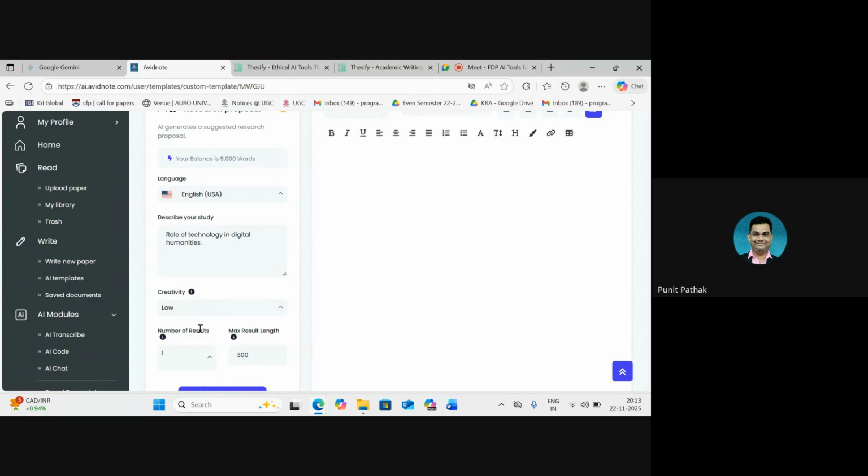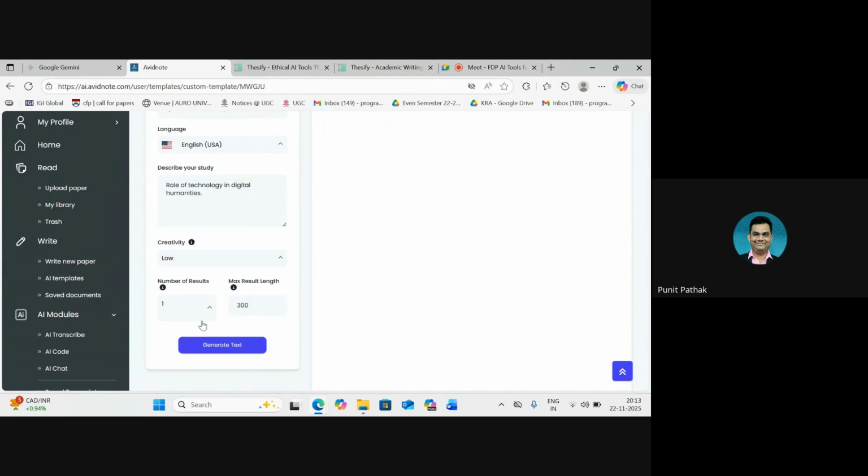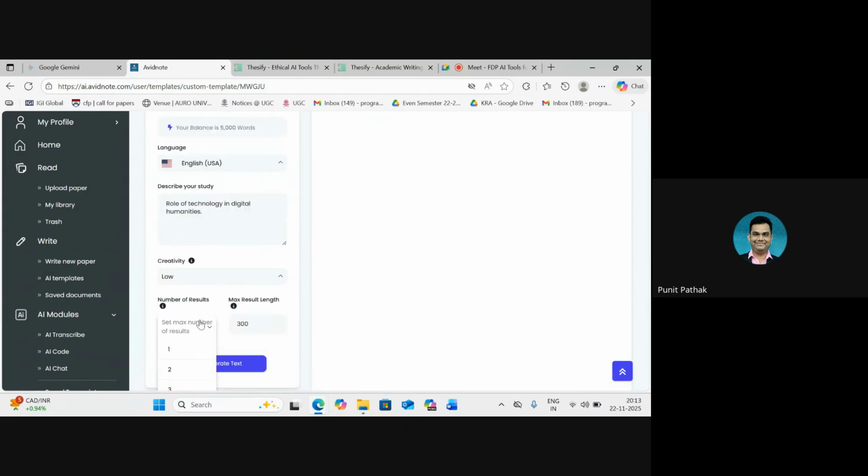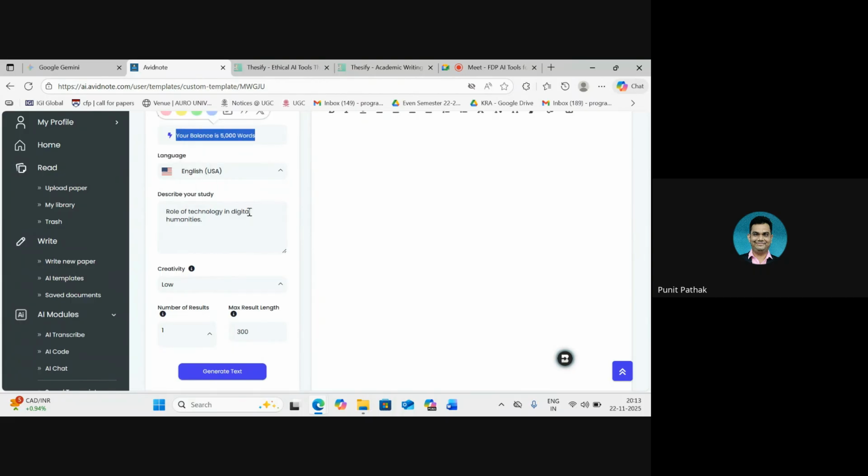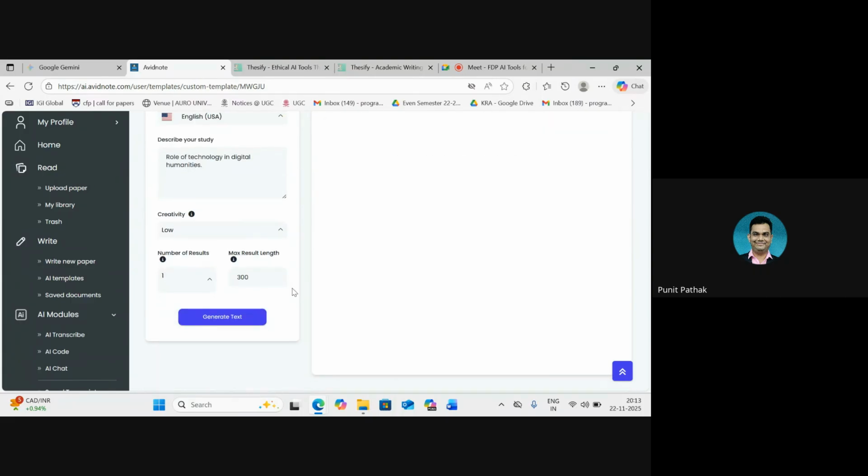Let's keep it low so that we get some ideal write-ups, and the number of results we can get, the number of drafts, that is. As you notice, the default result length, that is the number of characters, was 1500. I have reduced it to 300 because whatever we put here, a general amount of this would be subtracted from the balance of the words that we have here. So then all we need to do is click on generate text.